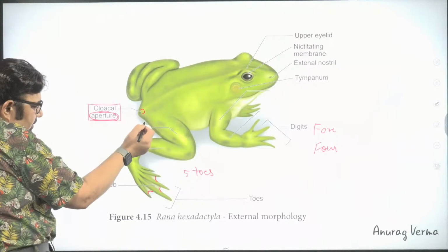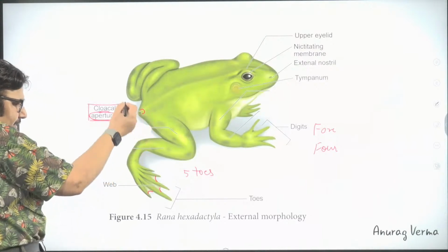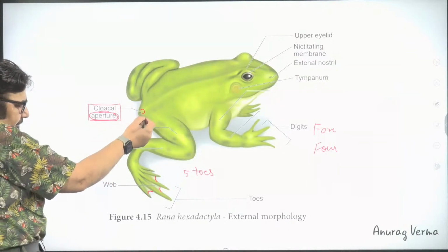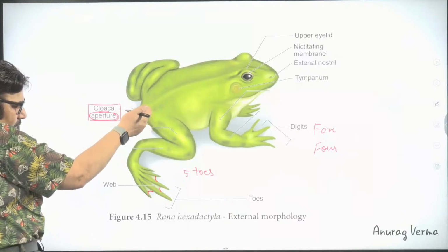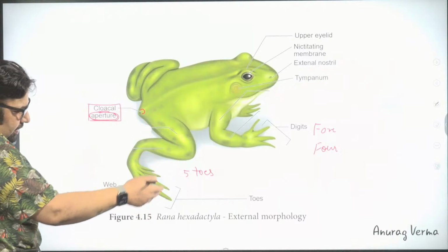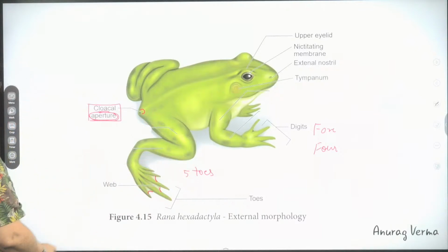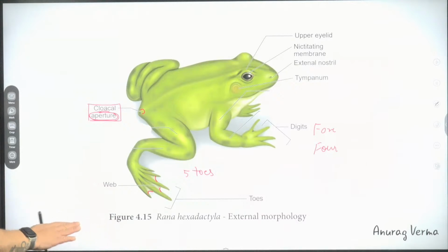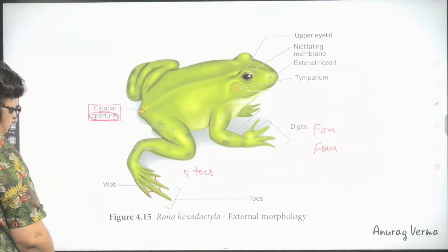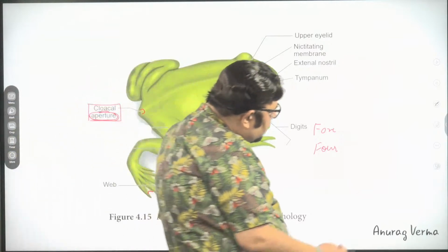Cloaca is a common chamber into which the digestive tract, the urinary tract, and the genital tract open. So we will see that in the anatomy of the animal. Right now, please understand that there is no anus, no urethral opening, nothing. There is one opening called cloaca. Is this point clear? Okay, done. Let's now move further.